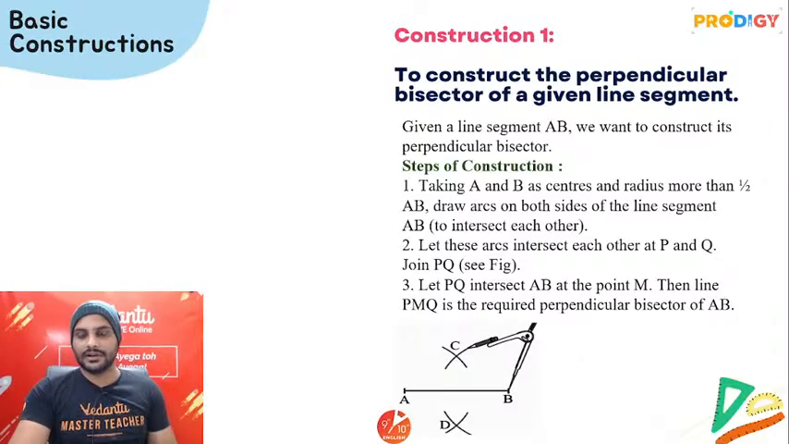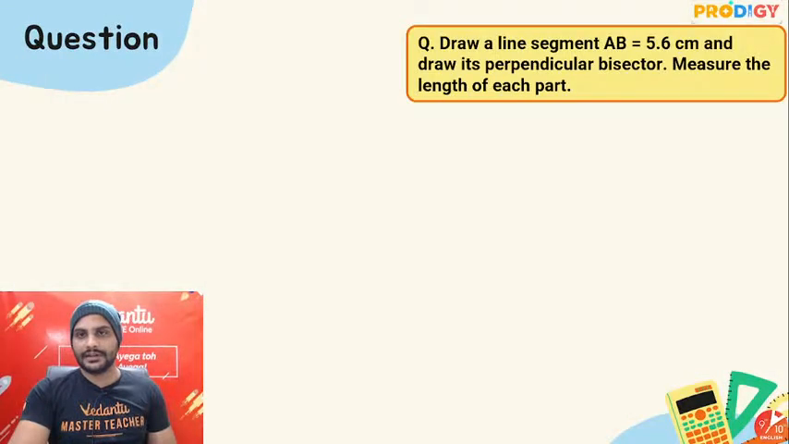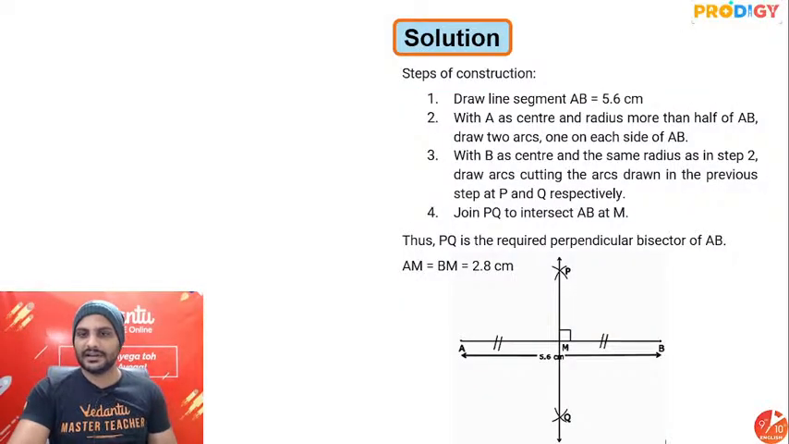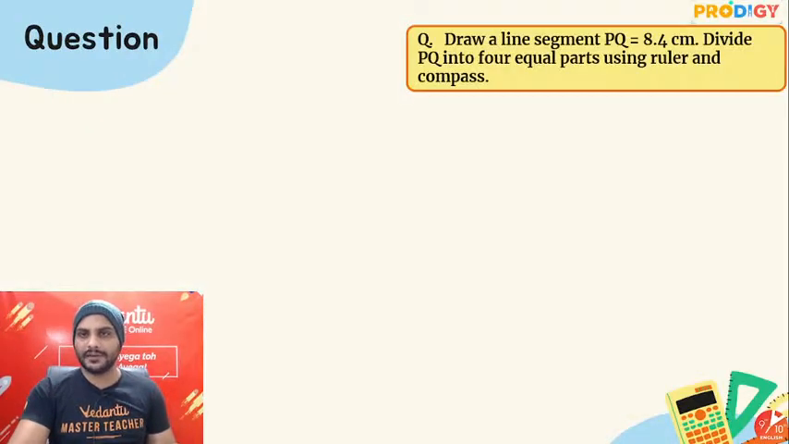Okay, let's move ahead. Next topic. Now you can easily solve these questions. AB is 5.6 centimeter, draw its perpendicular bisector. Measure the length of each part. So each part will be 2.8 centimeter. It is solved in the same way.